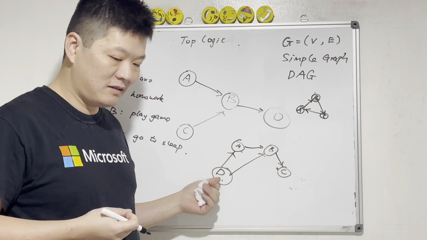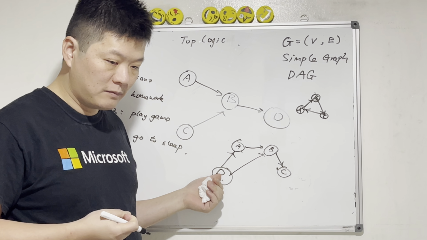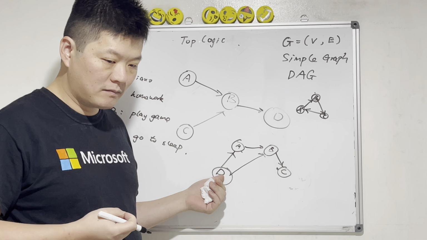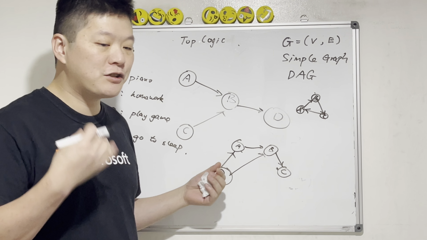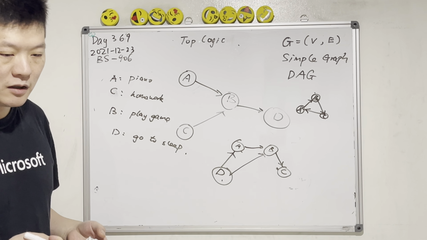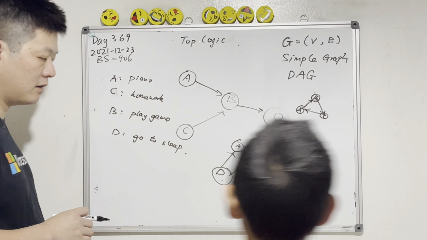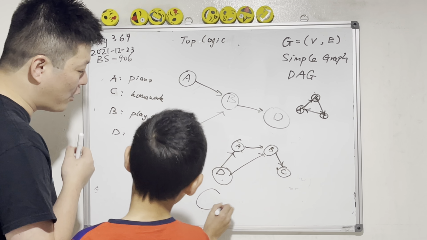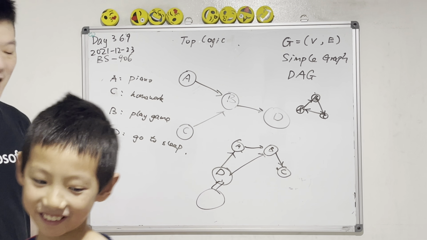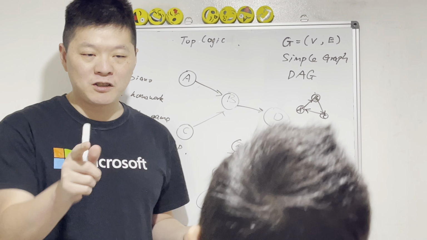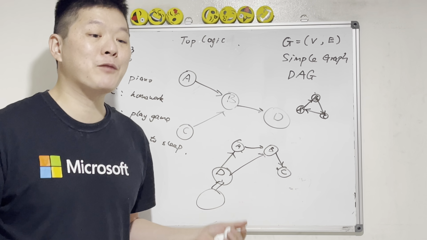What's your idea? Looking at the graph, what's our approach to find the notes that we can start at first? We need to check if something points to it. Yeah, exactly. Something points to it. You bring a very good concept. What do we call it? Something points to it.